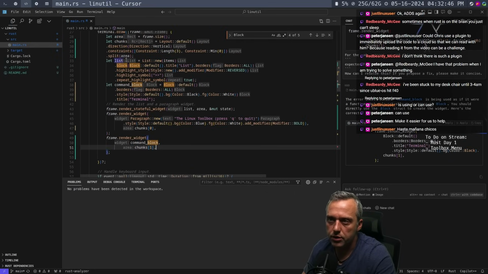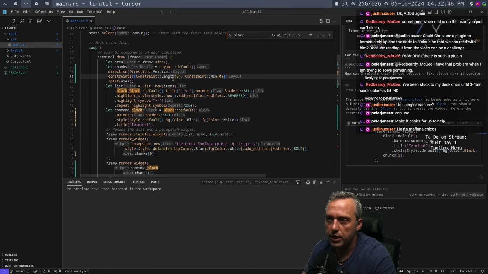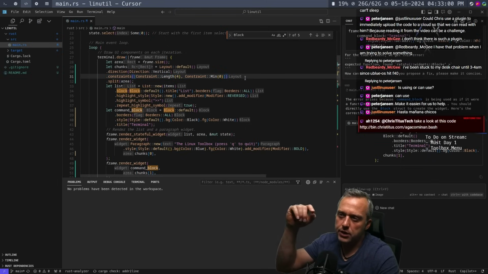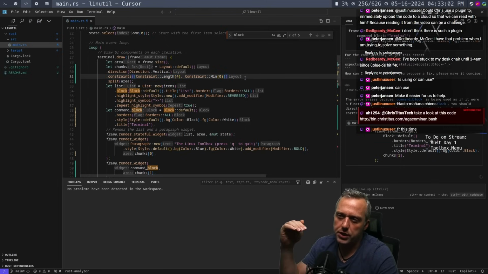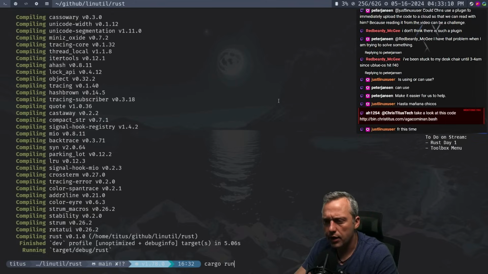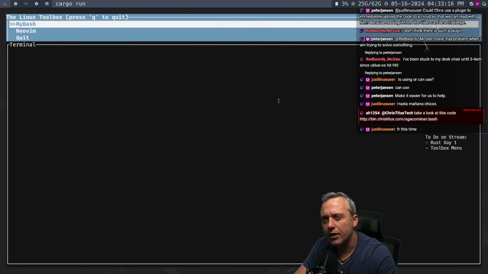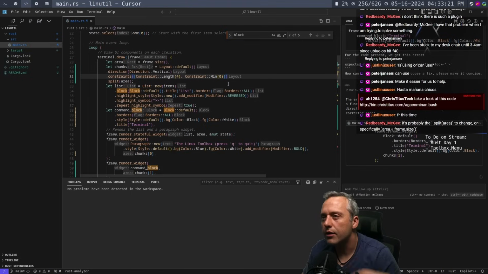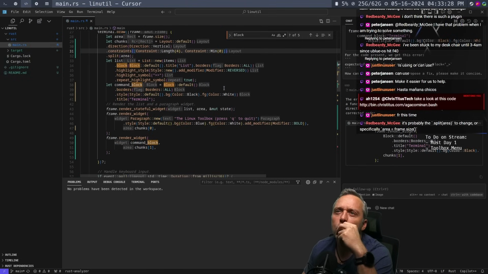So coming up to chunks where it's stuffing. Right now we have length 3, min output here. I almost want to do length 4 and just put the amount of the items. And now this should push it down so we have the 3 instead of doing a percentage split. Let's see what that does. That kind of... Okay, I like it. All right. Okay. Oh, that's cool.